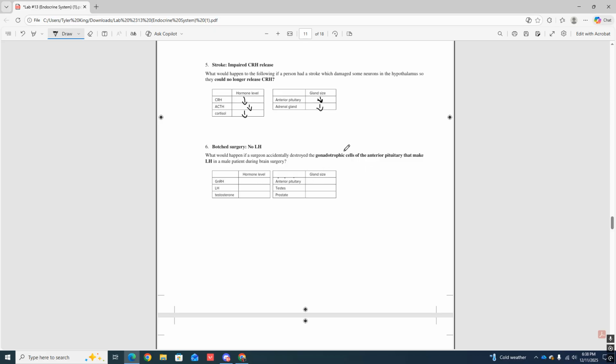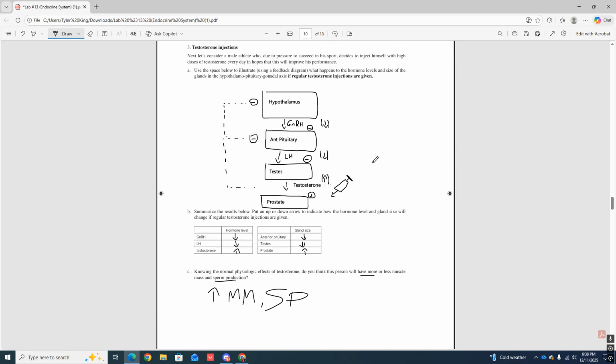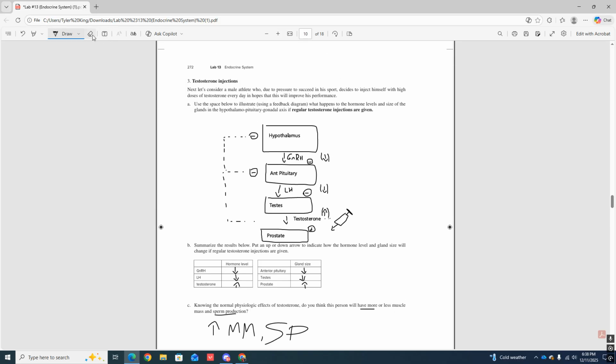As it says here, you destroyed the gonadotropic cells in the anterior pituitary. So let's go up here. Let's try and draw a knife or something like that. Then we'll draw our blade here. We'll draw blood coming off it because we damaged it. It's a big accident or something like that, okay? Damage the anterior pituitary. All right, that's where the problem starts.